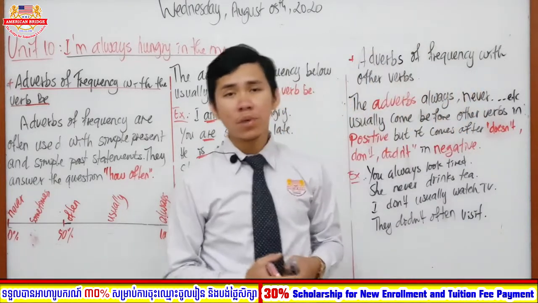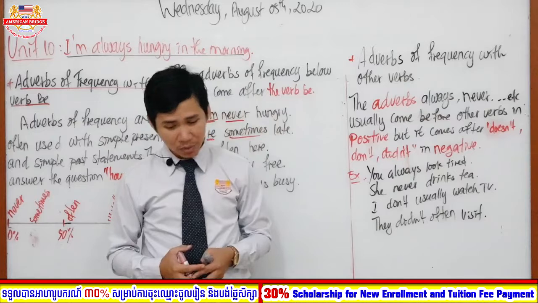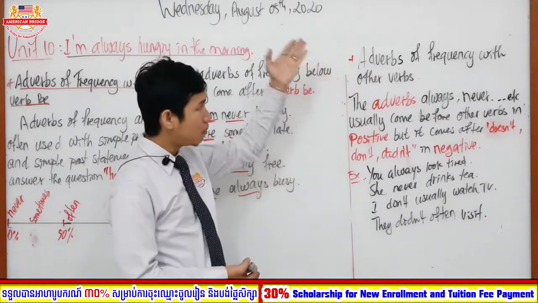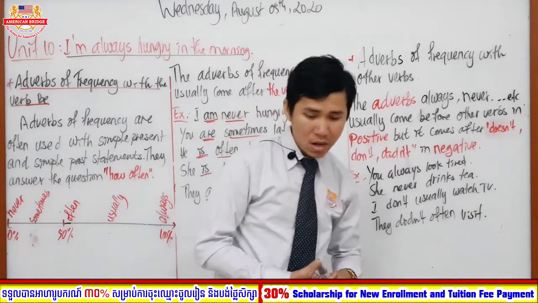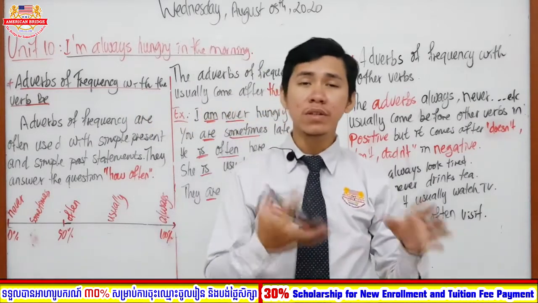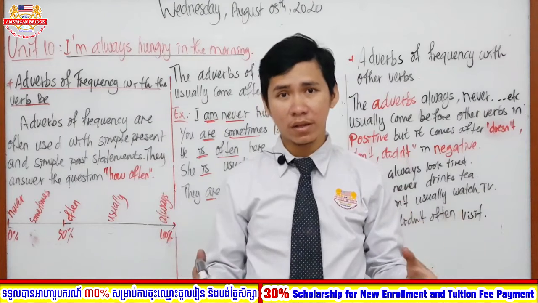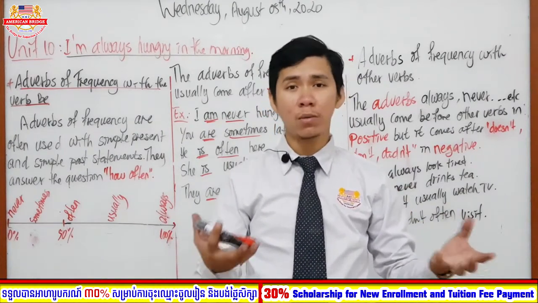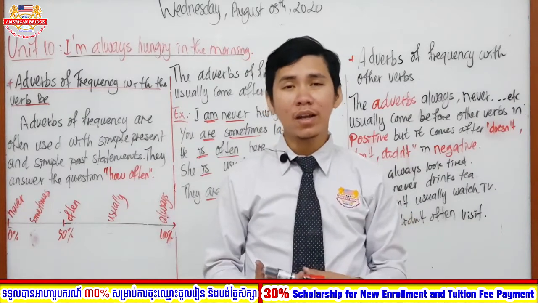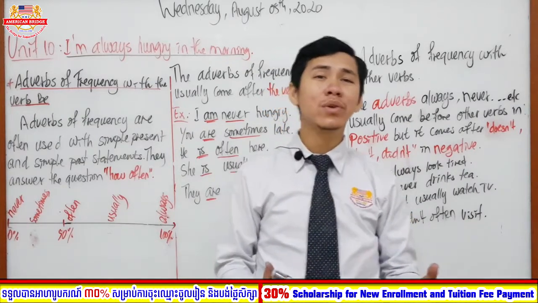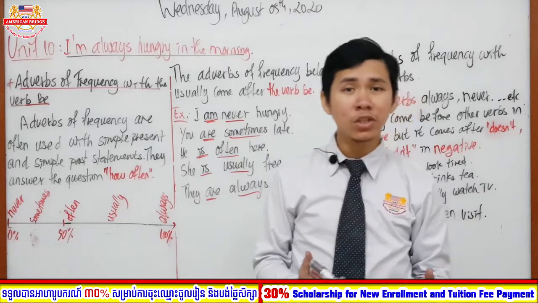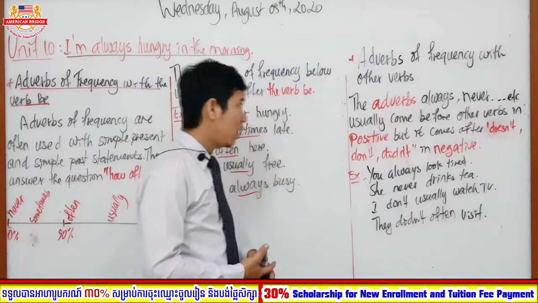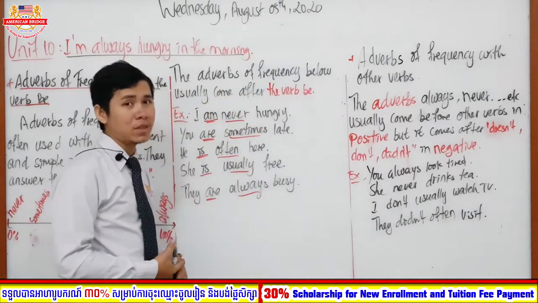However, we also have the other point on page 47. On page 47, it is also talking about adverbs of frequency, but with other verbs. So here we are going to talk about adverbs of frequency used with general verbs, like action or non-action verbs, such as love, like, speak, walk, run, talk, look, see. So when you see any verb that is not to be, you are able to use the adverb of frequency before that verb. Okay.